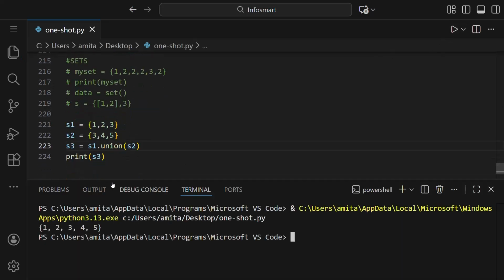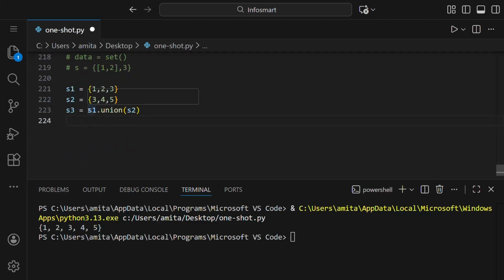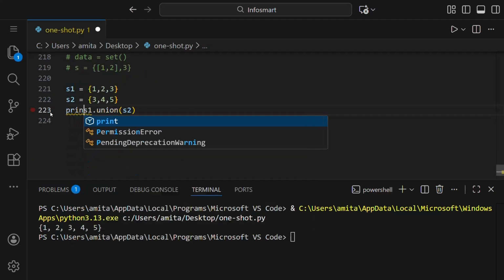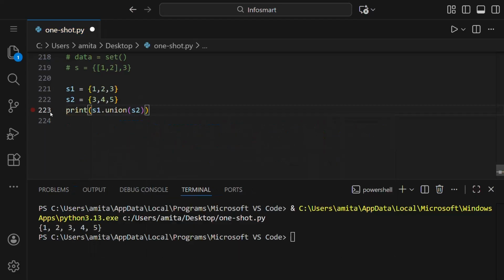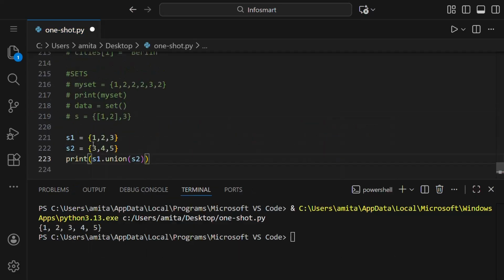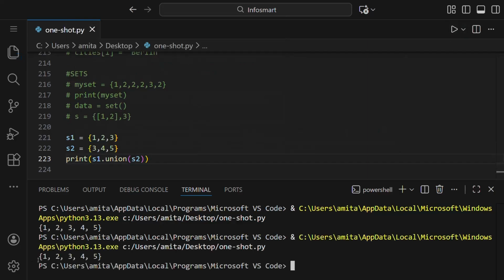So you can see by union, we got the sum of both. We concatenated both the lists and both the sets, and we got 1, 2, 3, 4, 5. So the duplicate value, which was 3, got removed, and the rest of the elements are added. A short way is, instead of writing this like this, we can directly print it. So instead of assigning a new name to the union of both the sets, we directly printed that. If we see, we got the same result here.